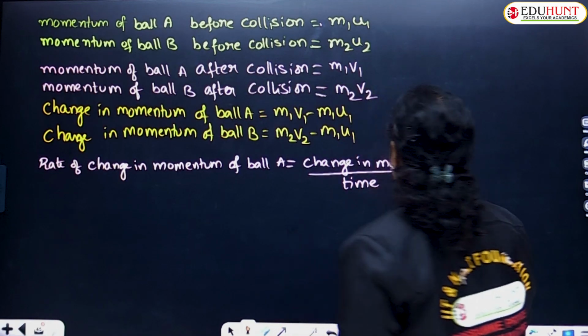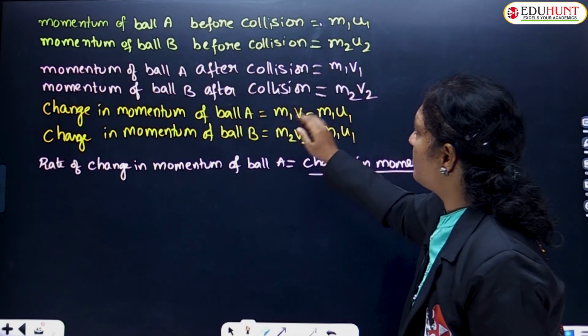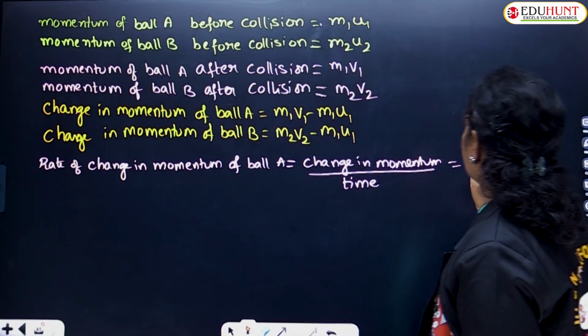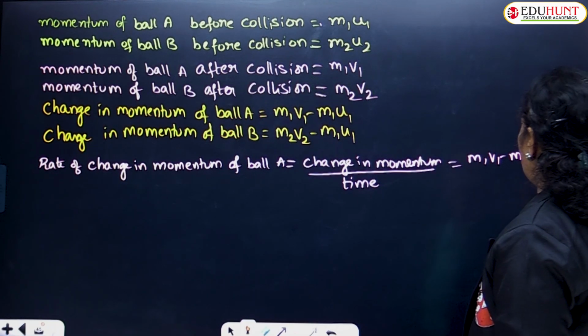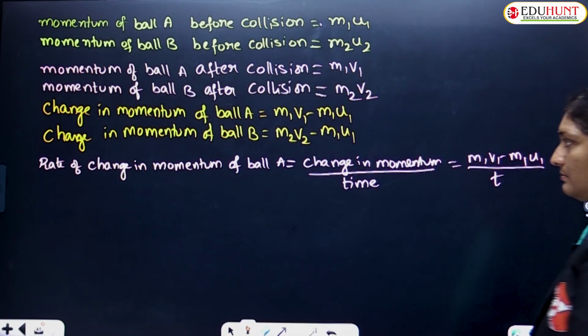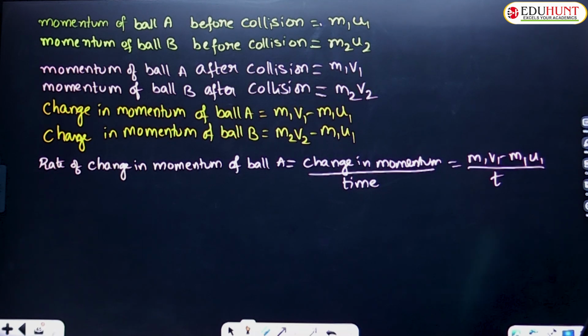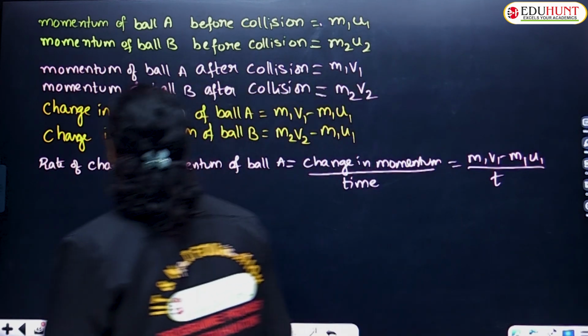So change in momentum of ball A. Change in momentum of ball A is how much is that? m1 v1 minus m1 u1 whole upon t. Isn't it? So the rate of change in momentum of ball A is found to be m1 v1 minus m1 u1 upon t. If you take out m1 as common, you will be left with v1 minus u1 by t. We will write it later.